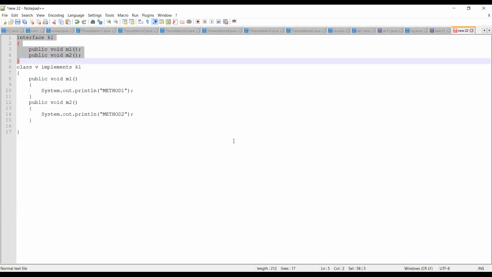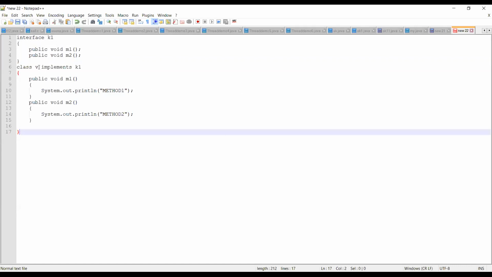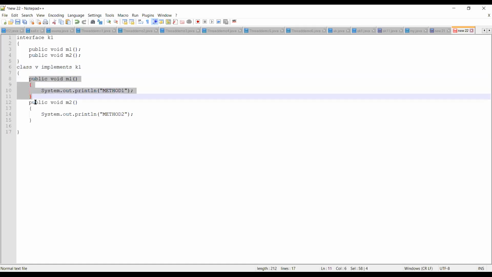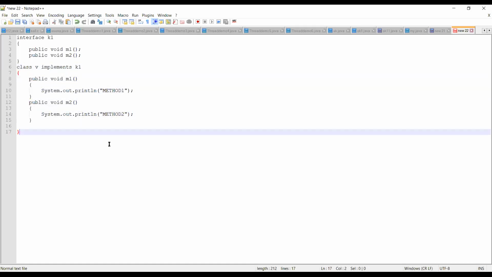So now which class is coming forward telling that I'll provide the implementation? Class V. It is telling that yes, I can implement these particular methods which are part of the interface, correct. So now I have provided some implementation for M1 and I provided implementation for M2.